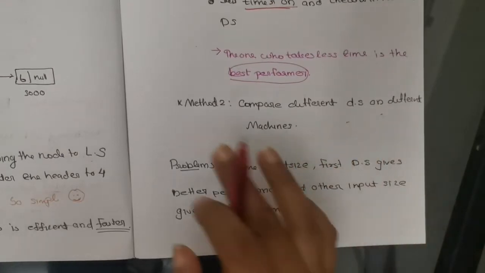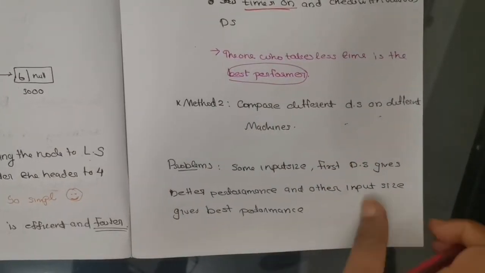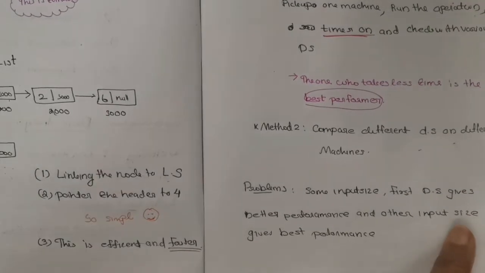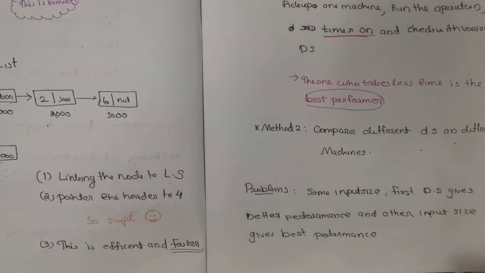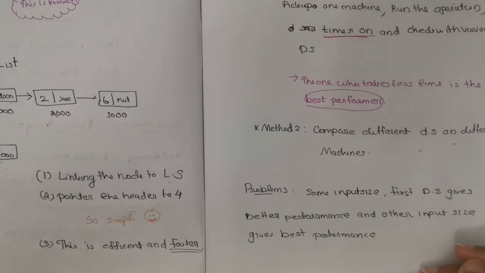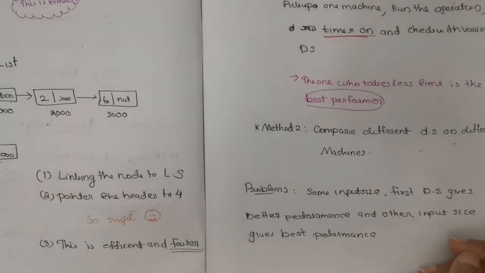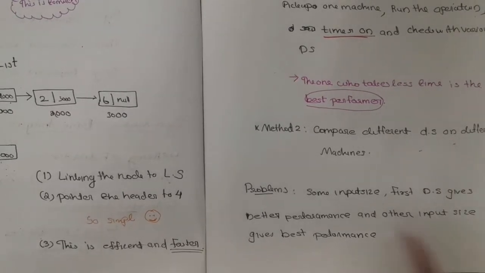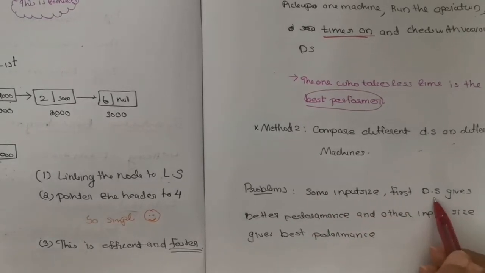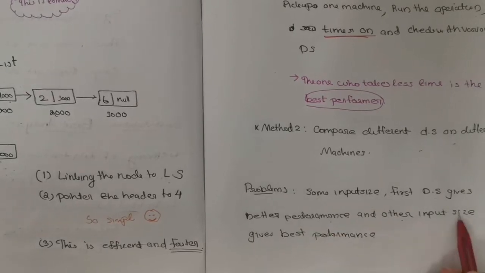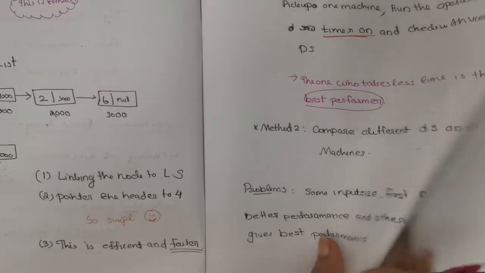And there is one more issue. You already know different systems are different. For example, if I am using a high processing system and my brother is using a system with less processing power or less memory, and we both run the program, the results are different, depending on the machine performance. That is also very important. Then there is input size. One data structure may give better performance for one input size, and another for another input size.